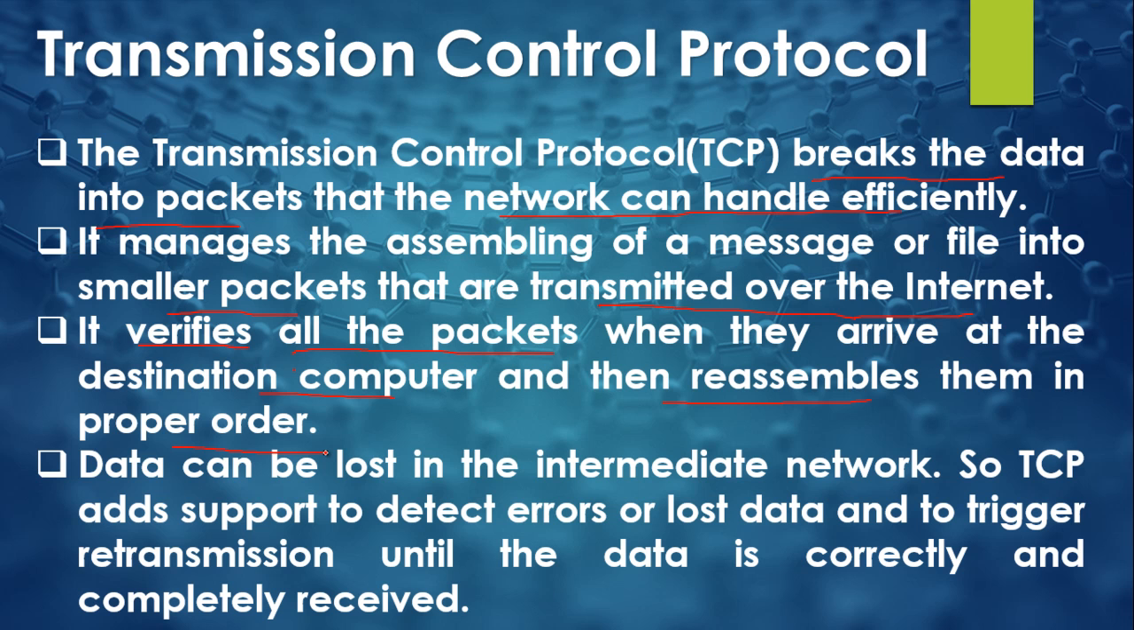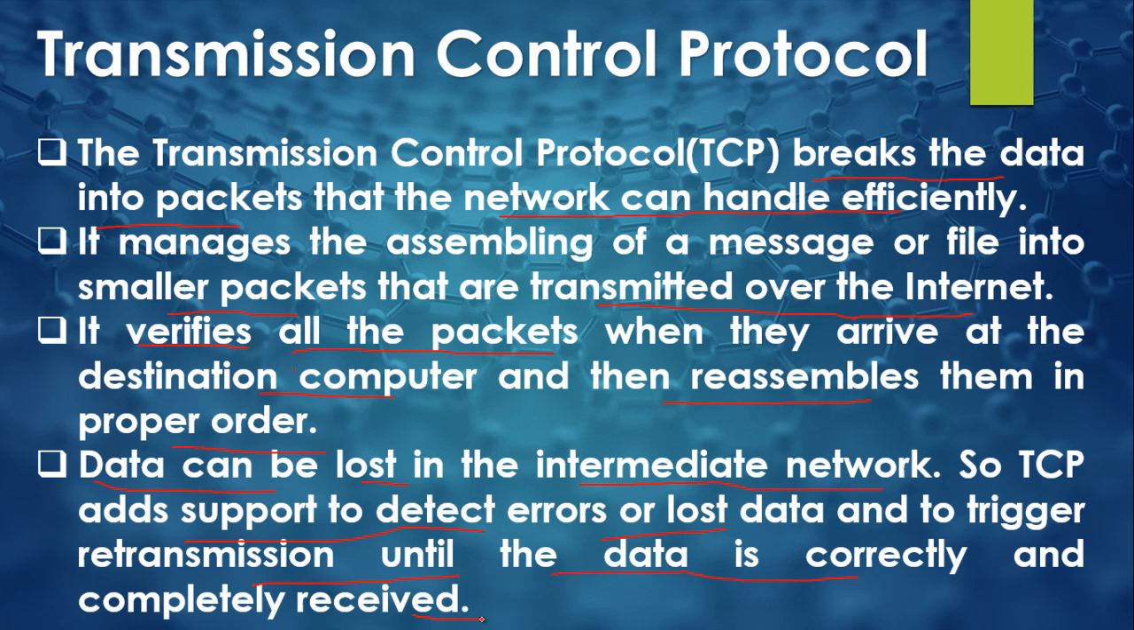So data can be lost in the intermediate network. Obviously there may be a possibility that your data gets lost during the intermediate network. So the TCP adds support to detect errors or lost data and trigger retransmission until the data is correctly and completely received. Okay, so there may be a chance, as I told you, that at the source point the TCP protocol divides the message into packets, right? Now this is the work done by the TCP protocol of the source system.